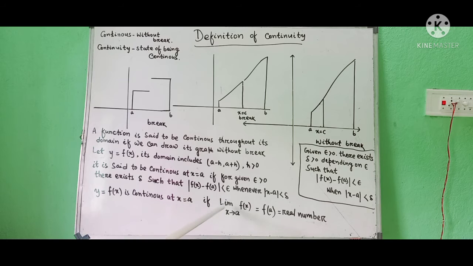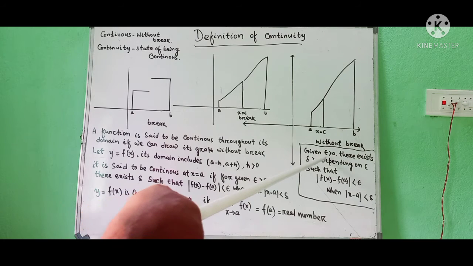If the limit of function f(x) as x tends to a exists, that means the left hand limit exists, the right hand limit exists, and they coincide, they are equal. So the limiting value is equal to f(a), the functional value at x is equal to a, which is equal to a real number. If this condition is satisfied, then we say the function is continuous at x is equal to a. Come to another definition.